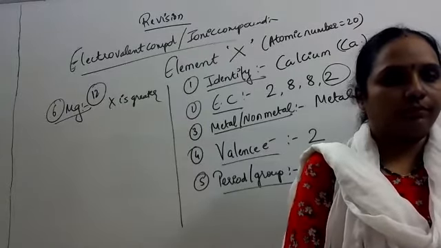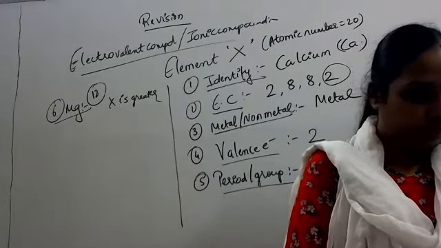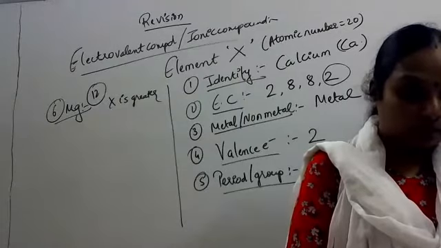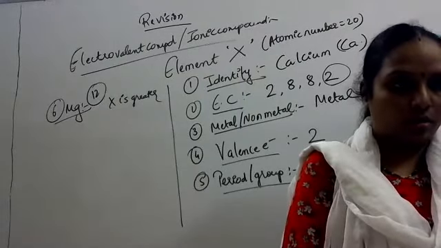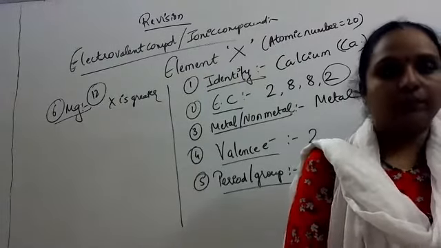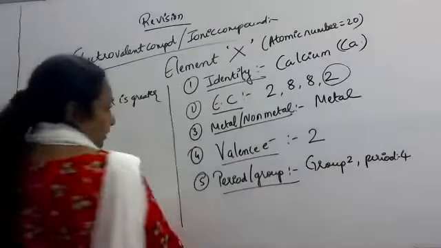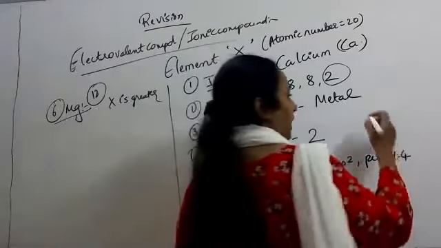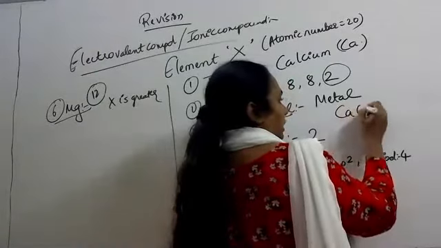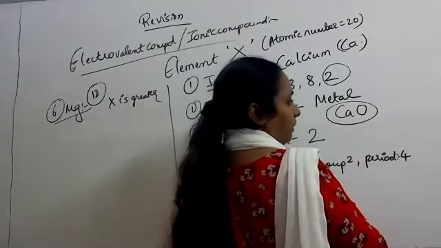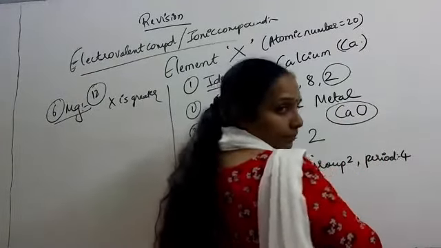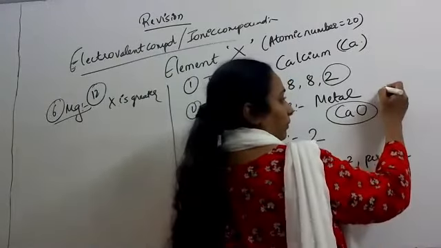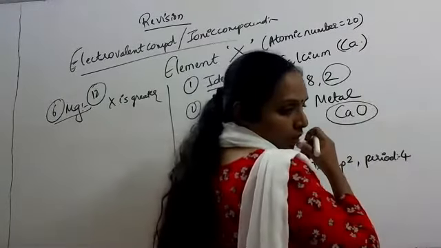Ma'am, but oxygen is already stable. ऑक्सीजन के साथ वो कौन सा बॉन्ड फॉर्म करेगा? कैल्शियम ऑक्साइड. X क्या है? कैल्शियम. Calcium oxide. What type of bond it will form? Ma'am, single covalent bond. Covalent bond.